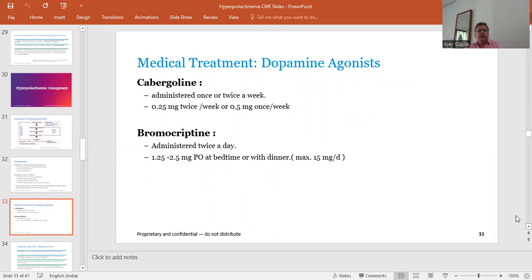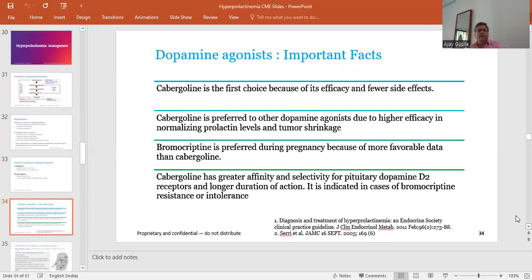Coming to the medical treatment, dopamine agonists are important therapeutic agents used to treat hyperprolactinemia, which include cabergoline. It can be administered once or twice a week, usually available in a dose of 0.25 milligram twice a week, or it can be increased to 0.5 milligram once a week. Bromocriptine is administered twice a day, given in the range of 1.25 to 2.5 milligram orally at bedtime, usually with dinner. Maximum dose is 15 milligram per day.